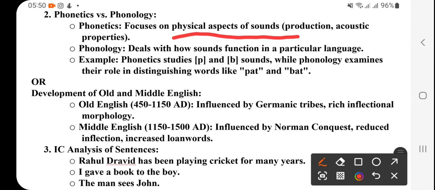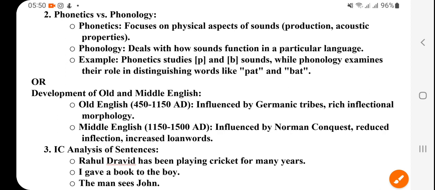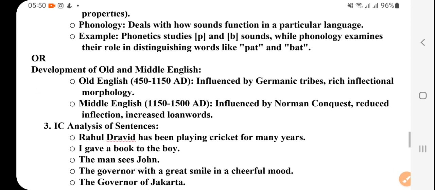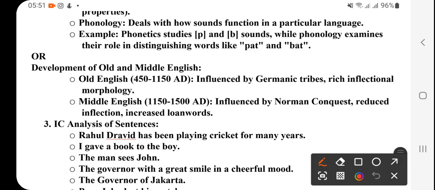How the sound is produced, the articulation and all: from the lungs air goes to the mouth and is released from the mouth, sometimes from this area. This whole study comes under phonetics. And phonology deals with how sounds function in a particular language, right?